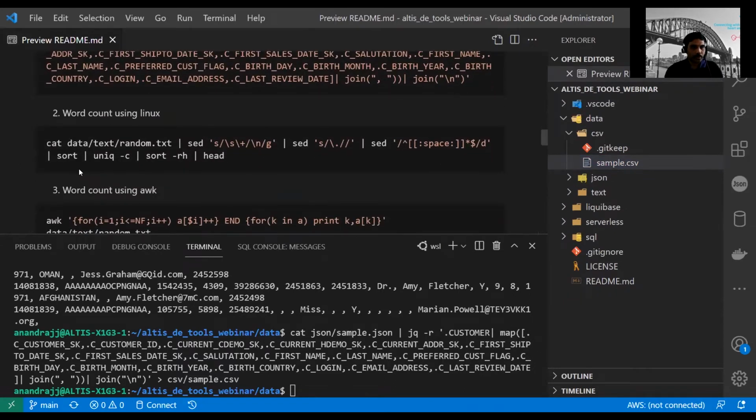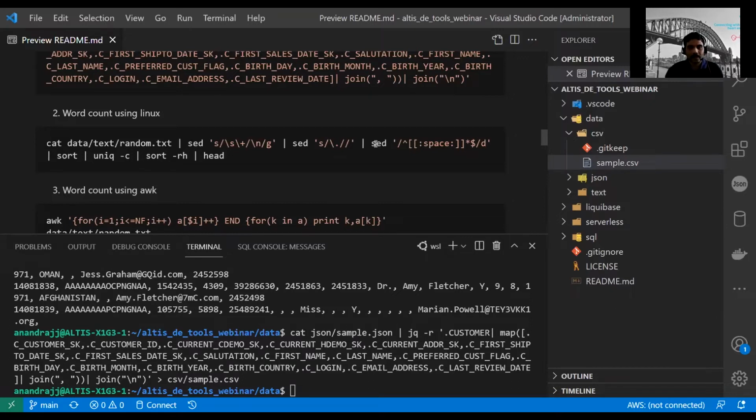Now come to the next one, which is to actually count the number of words in a particular file. So here in this example, I'm using sed. Sed is a very popular tool in Linux to actually find and replace or execute a regular expression against the input file or on any text stream, right? So that's what sed is used for.